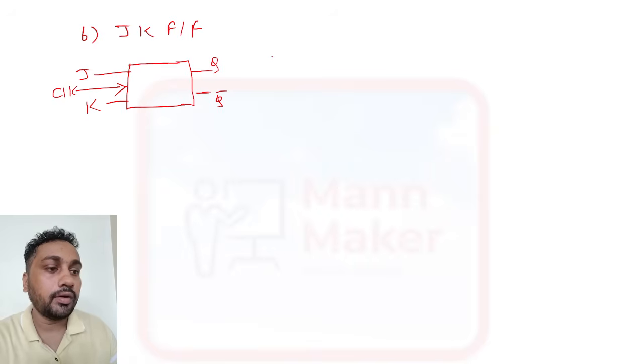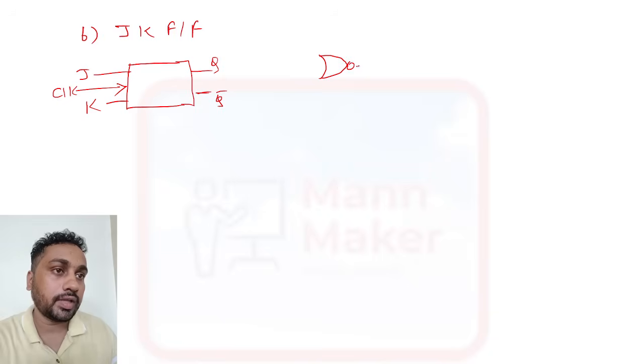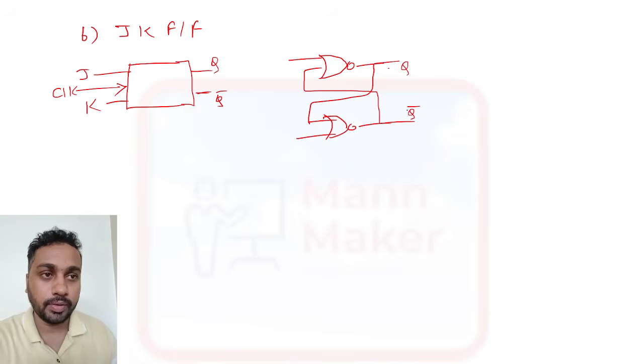Now, for the circuit diagram, we first make the SR flip flop. As we are designing like this one, here we have feedback, and this will go here. This is your Q, and this is your Q bar.